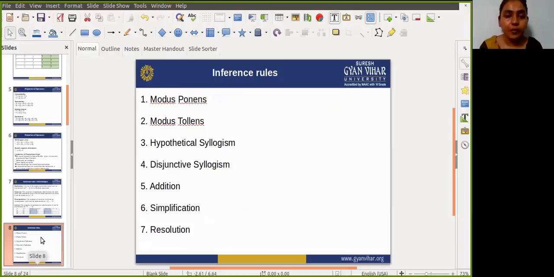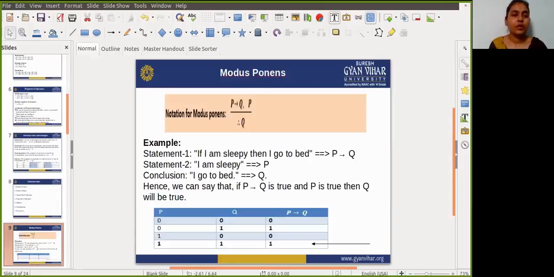First type is modus ponens, second is modus tollens, third is hypothetical syllogism, fourth is disjunctive syllogism, fifth is addition, sixth is simplification, and seventh is resolution. So first, understand what is modus ponens.